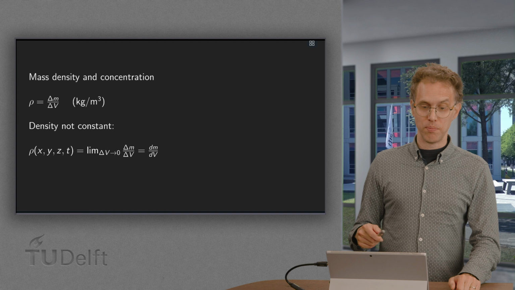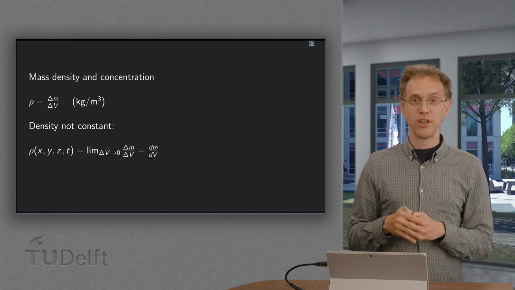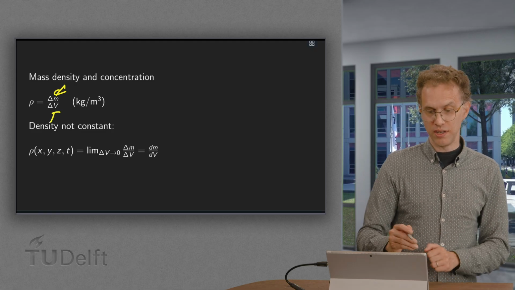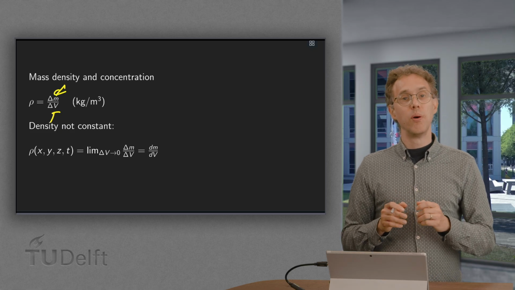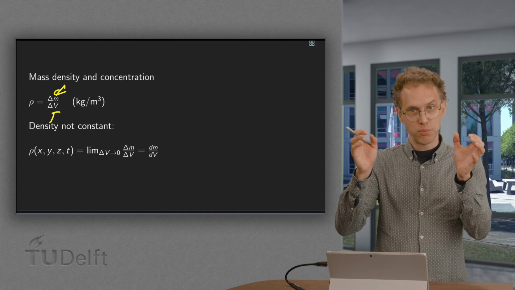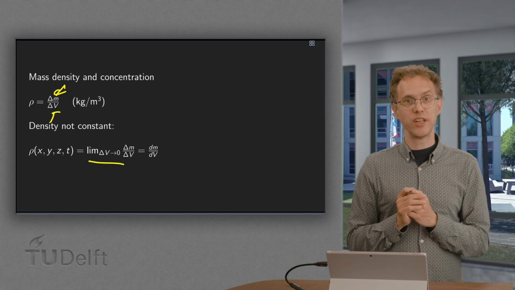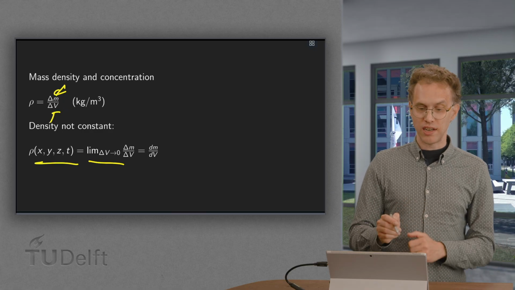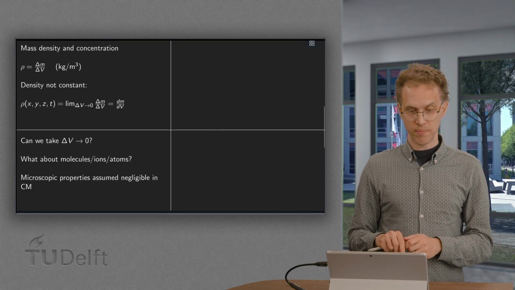So, what again was mass density? Well, you take some object, you compute its mass, you compute its volume, and the mass density equals delta m over delta v, the mass divided by the volume, in kilograms per cubic meter. Well, often this density is not constant, so what you then have to do is take smaller and smaller objects and take the limit delta v to 0. So the local density in every point, rho, is a function of space and time, and it's then the limit delta v to 0 of delta m over delta v, giving dm/dv.